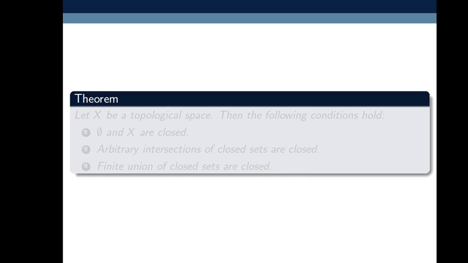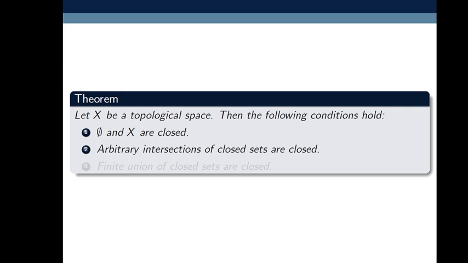Now the next theorem. Let X be a topological space, then the following conditions hold. First, the empty set and X are closed. Second, an arbitrary intersection of closed sets is closed. Third, a finite union of closed sets is closed.